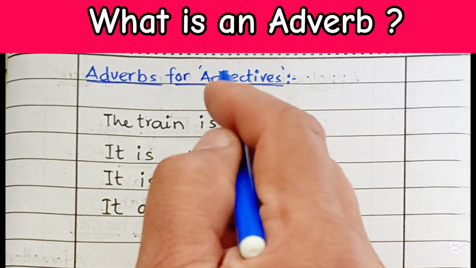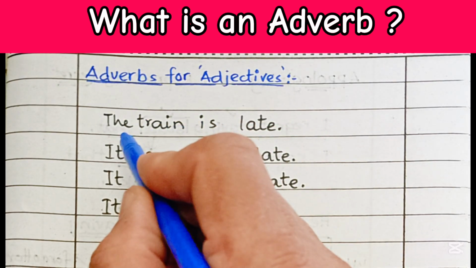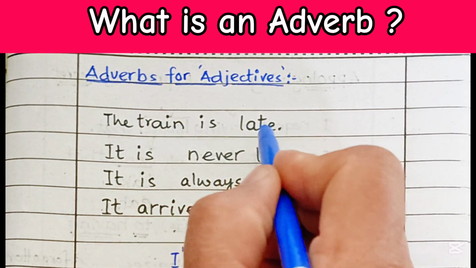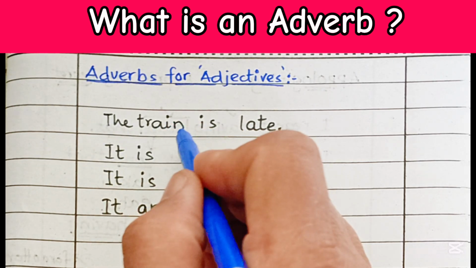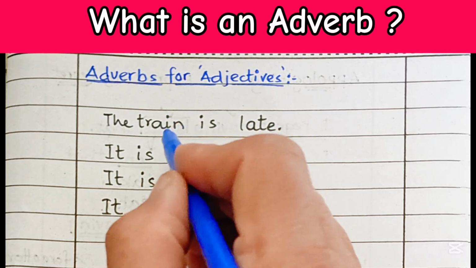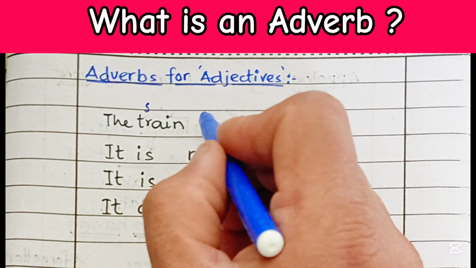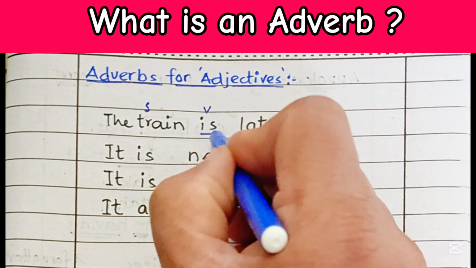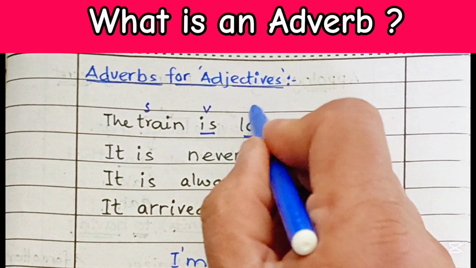Adverbs for adjectives. Look at this example. The train is late. Here the subject is the train and the verb is over here, and this is an adjective.